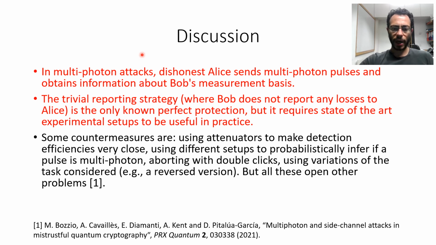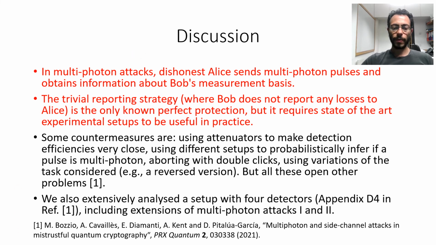Some countermeasures are using attenuators to make detection efficiencies very close, using different setups to probabilistically infer if a pulse is multiphoton, aborting with double clicks, using variations of the task considered, etc. But all these open other problems, as we discuss in our paper. We have also extensively analyzed a setup with 4 detectors in our paper, including extensions of multiphoton attacks 1 and 2.